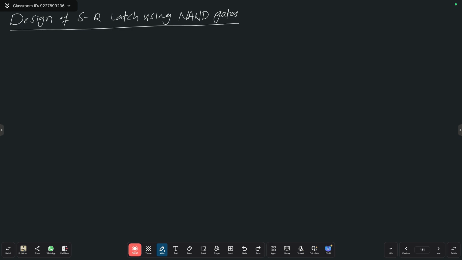Only the simple thing, as I told you, whenever you go for NOR gate, it is taking more power. To avoid that problem, we are going to use NAND gate. So now onwards, we are going to use NAND gates to design any flip-flops and latches. Got it?